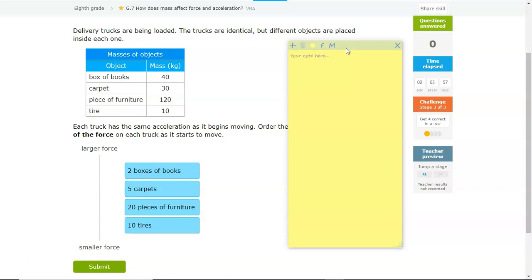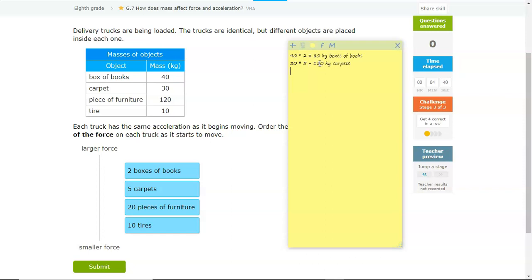So once again, the greater the mass, the greater the amount of force you need to move that object. Now the tricky part is this. There are 2 boxes of books, and each box of books has a mass of 40 kilograms. So you have to do 40 times 2, and you'll get a total of 80 kilograms for the boxes of books. For the second one, you have a carpet that's 30 kilograms each, and you have 5 carpets total. So 30 times 5 is equal to 150 kilograms for the carpets.